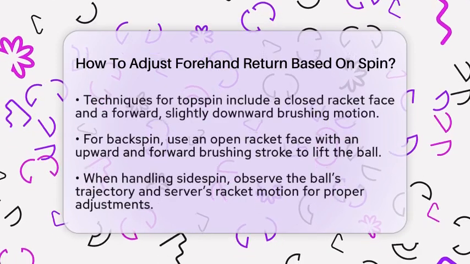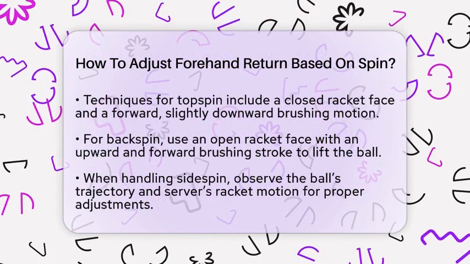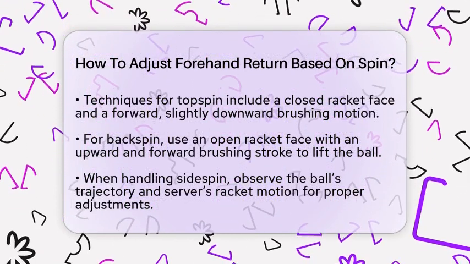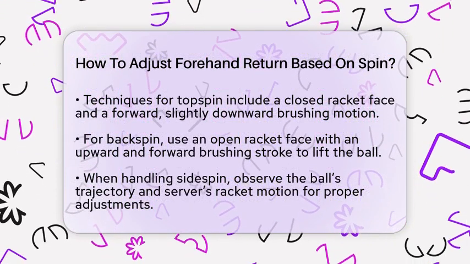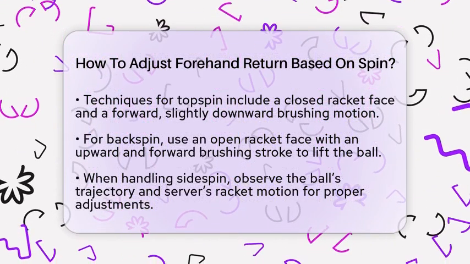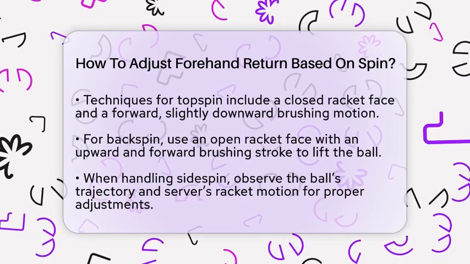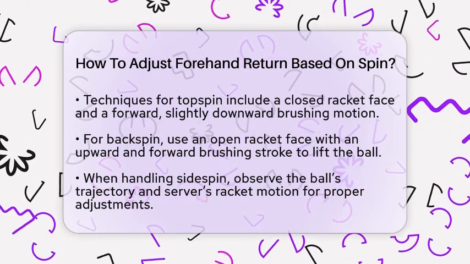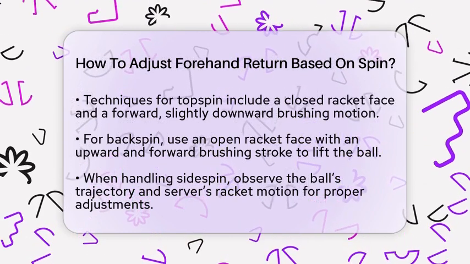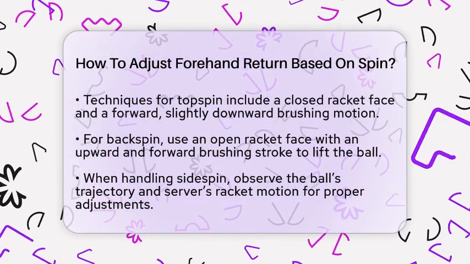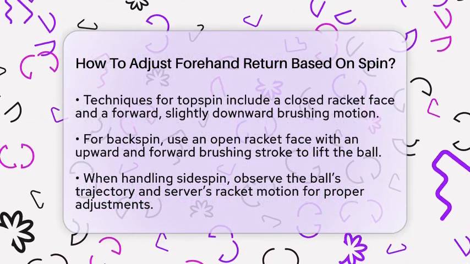Now let's look at specific techniques for each type of spin. When returning topspin, use a slightly closed racket face and employ a forward and slightly downward brushing motion. A quick flick or loop can work well, depending on the ball's speed. For backspin, open your racket face and use an upward and forward brushing stroke. This helps lift the ball over the net while adding topspin to your return. A push or flip can be effective based on the ball's height.